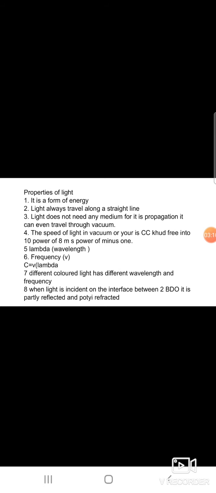Okay students, then the laws of refraction. There are two laws of refraction, the first law and the second law. First law of refraction: the incident ray, the refracted ray and the normal to the refracting surface all lie in the same plane.